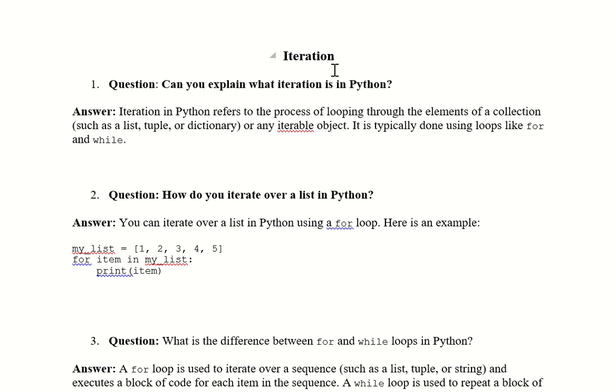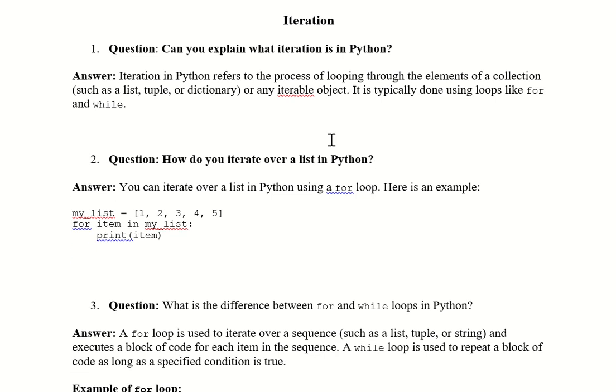Iterations in Python. Explain what are iterations in Python. Iteration in Python refers to the process of looping through the elements of a collection. A collection can be a list, tuple, or dictionary, or any iterable object. It is typically done using a for loop or while loop. This is simple, as in any other programming language.